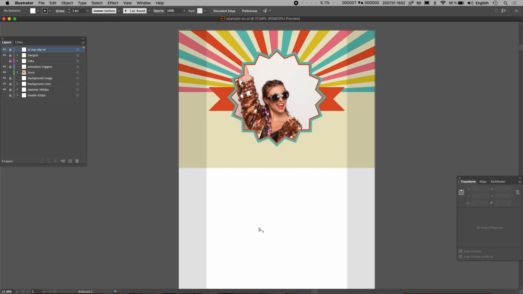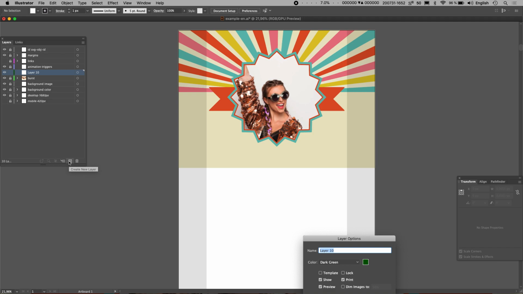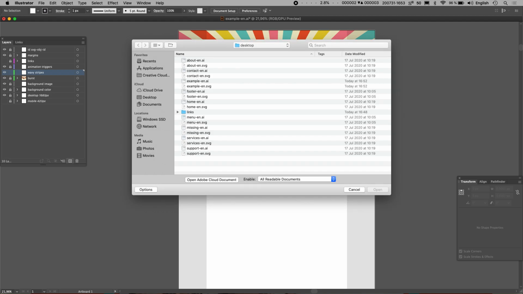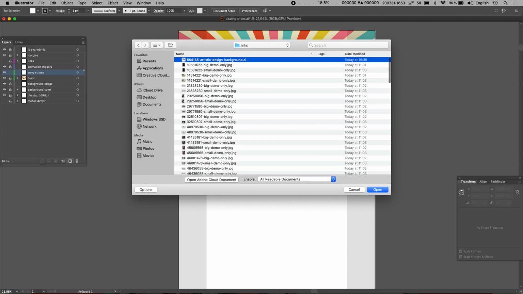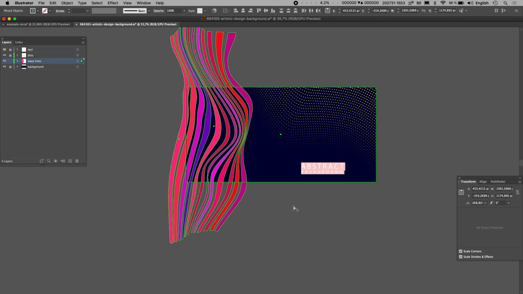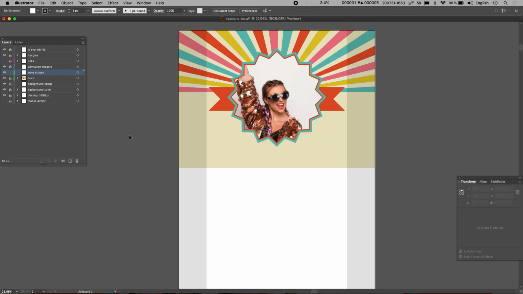So what else can we do? We're going to add some more background color. So I'm going to create a new layer and open up a file called this one. I'm going to select the wavy lines and unmask them. We don't need the box, we just want the lines. Copy them, don't save that, and paste them on here.